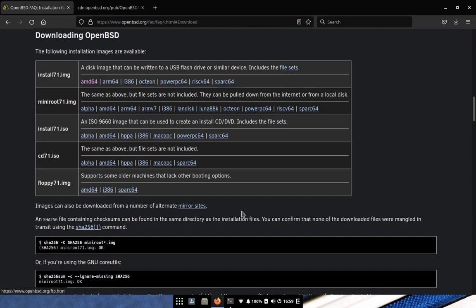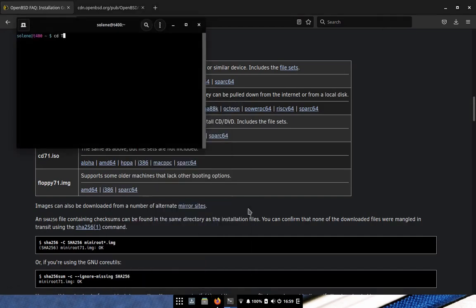We will have to open a terminal for this and go in the download directory, which is "Téléchargement" in French. And we will type the command provided on the website. And it's fine. So we are ready to copy it to the USB memory stick.